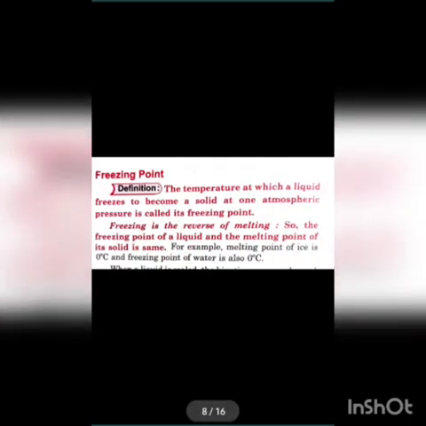Next question, explain the term boiling point. Second one is freezing point. Freezing point, the temperature at which a liquid freezes to become a solid at 1 atmospheric pressure is called its freezing point. Freezing is the reverse of melting, so the freezing point of a liquid and the melting point of its solid is same. For example, melting point of ice is 0 degree centigrade and freezing point of water is also 0 degree centigrade.